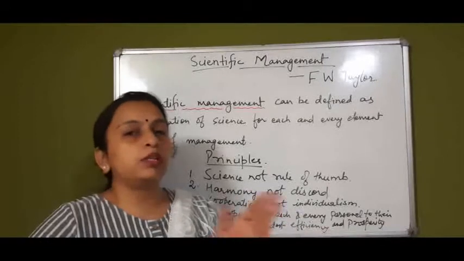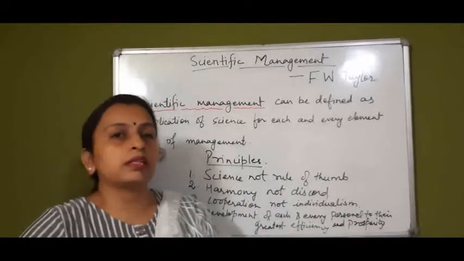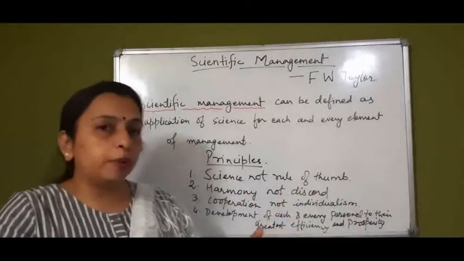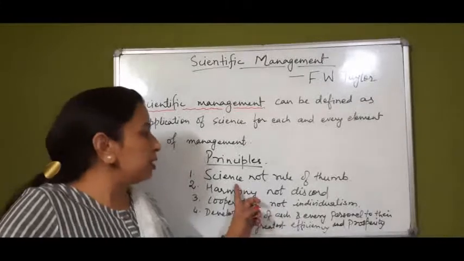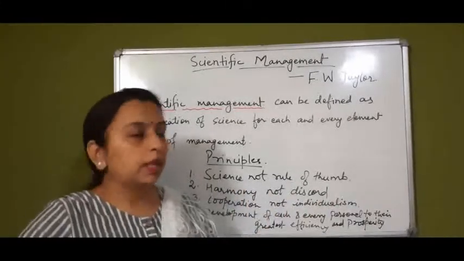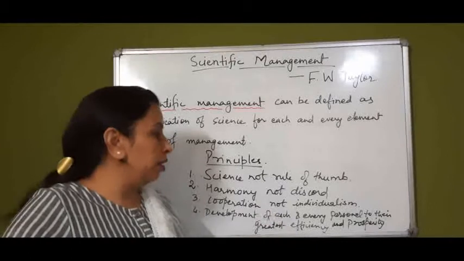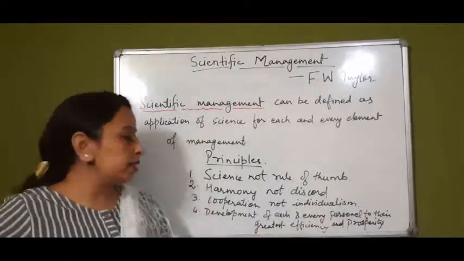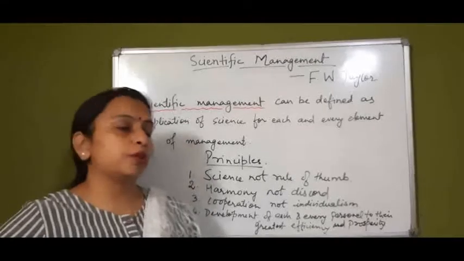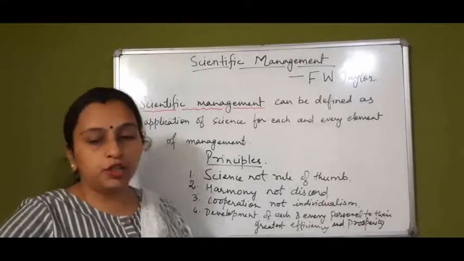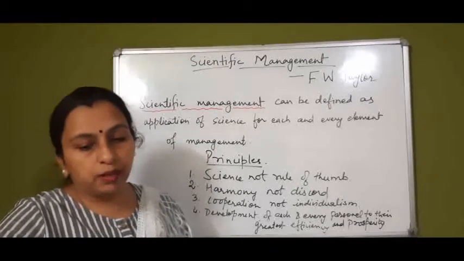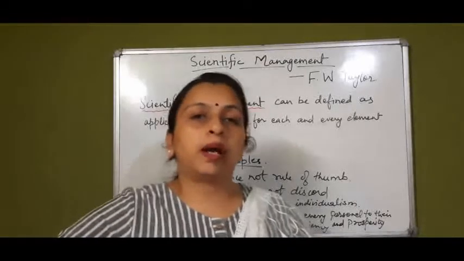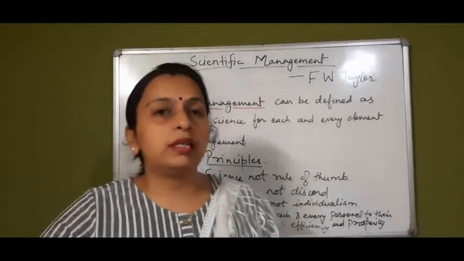Techniques we'll do in the next class. Today we'll discuss the principles given by F.W. Taylor. There are 4 principles which he has given. First is science, not rule of thumb. Second is harmony, not discord. Then cooperation, not individualism. And the fourth one is development of each and every personnel to their greatest efficiency and prosperity. So these are the 4 principles given by F.W. Taylor, which we will discuss in detail.